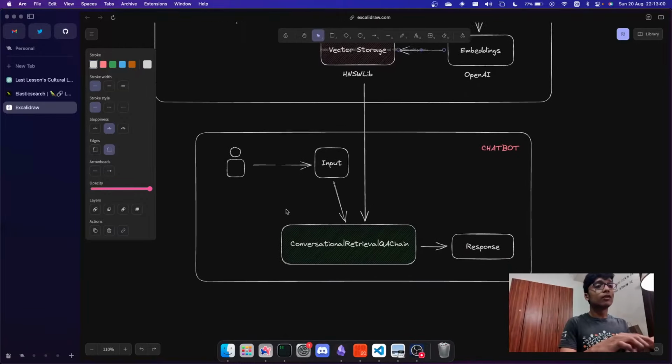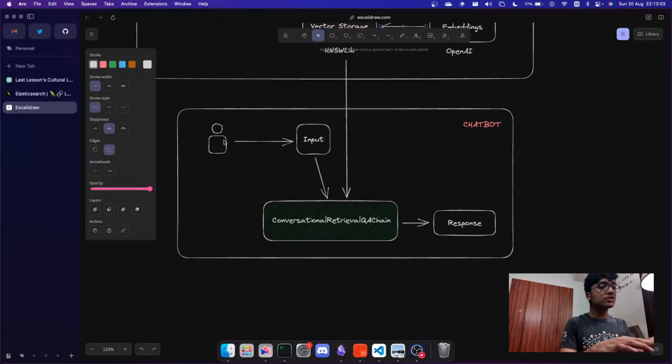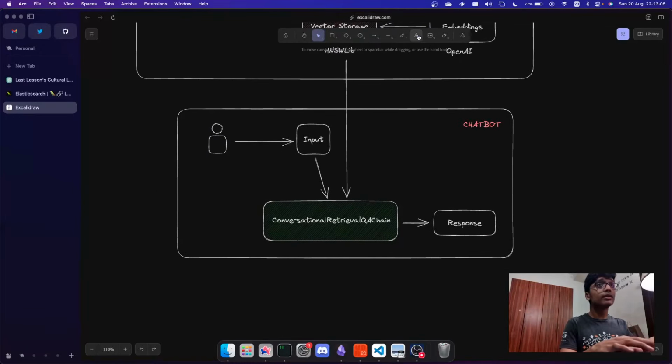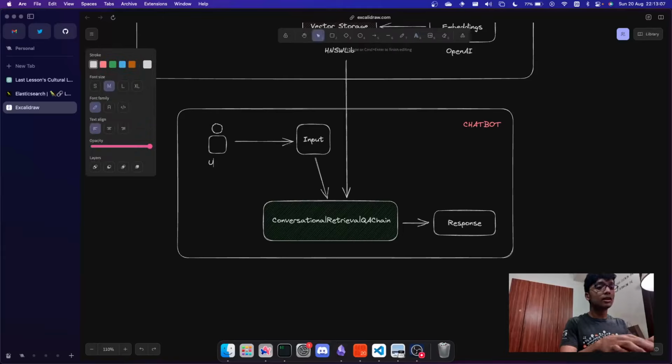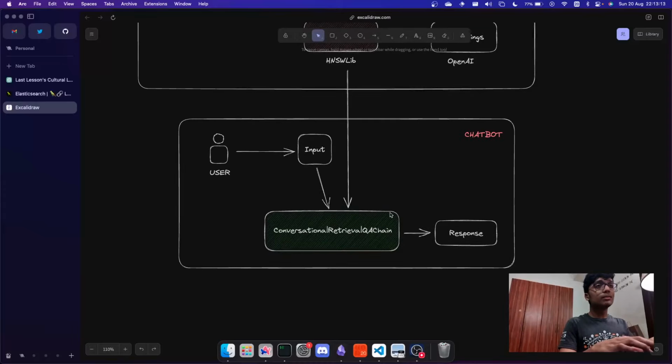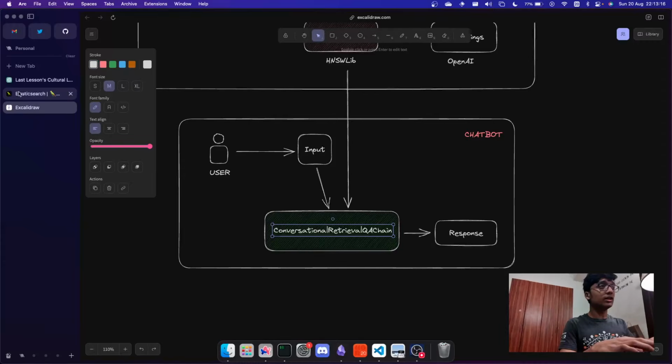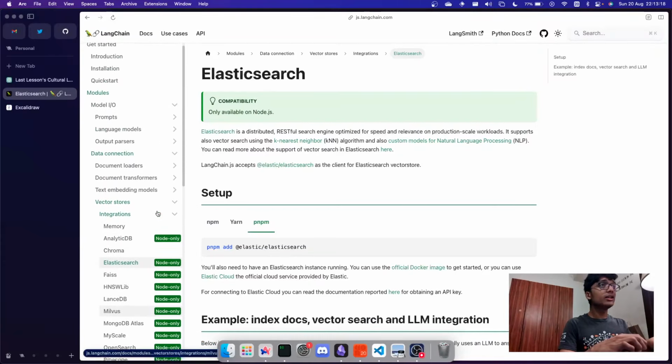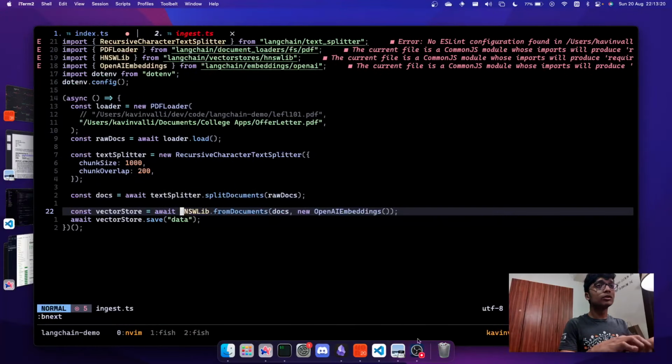Now, for the chatbot, what we're doing inside the chatbot is, this is the user. Let me just get this user over here. So this is the user, and the user asks an input basically. Now, when the input comes in, we pass it into a chain. What is a chain? A chain is a set of